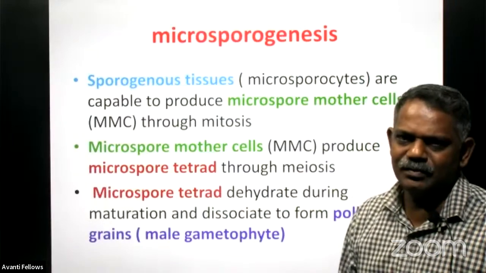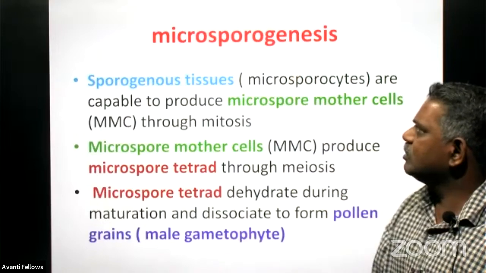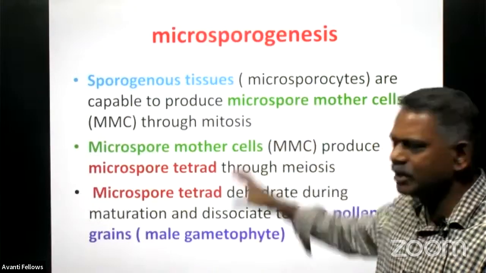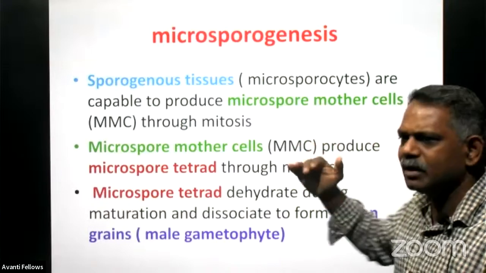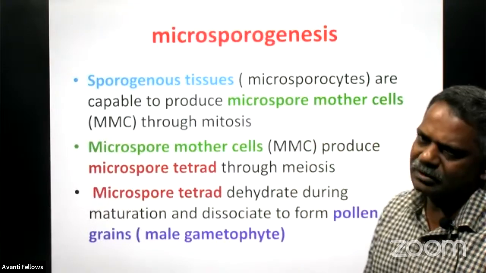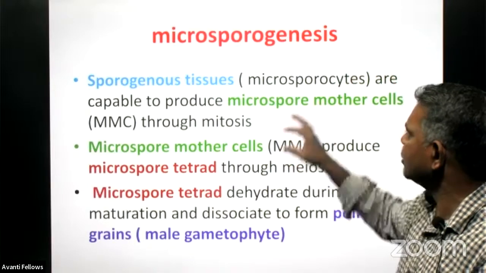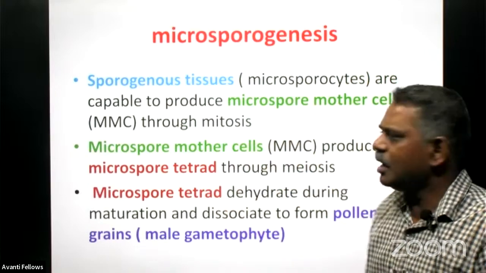The meiosis. So there are 2 types of cell division involved in microsporogenesis. One is the simple mitosis or equational division, and another one is the reduction division, or we call it the meiosis.